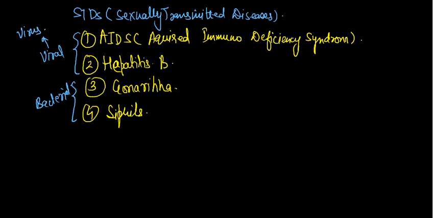So always remember this. This is all about chapter 3, reproduction in plants and animals, or simply, in your book, how do organisms reproduce. So this is all for today. The next chapter is heredity, because the evolution part is deleted. The heredity part will start in the next video lecture. Remember that heredity is totally important, and it is a totally new chapter for you. So be ready for the next video. Thank you.